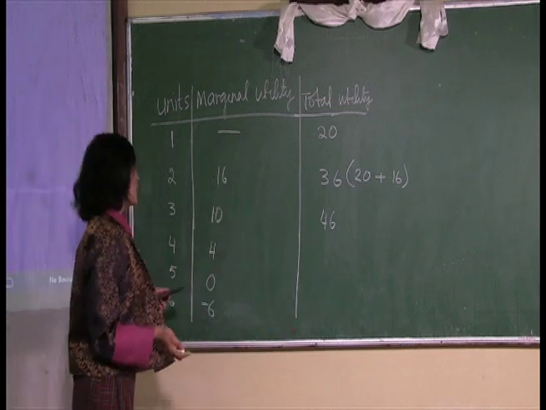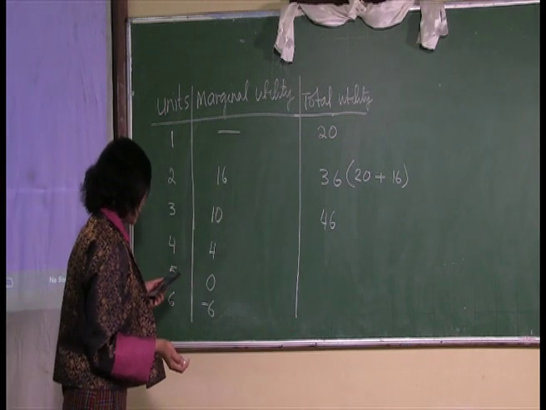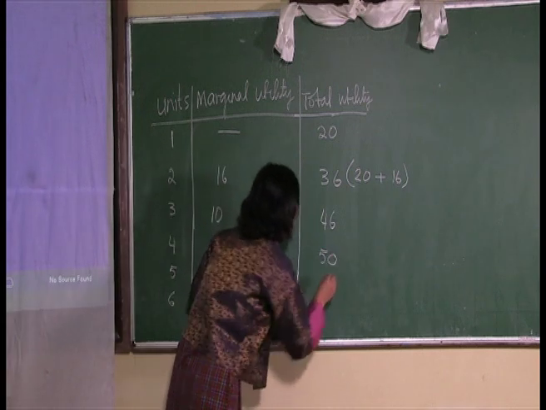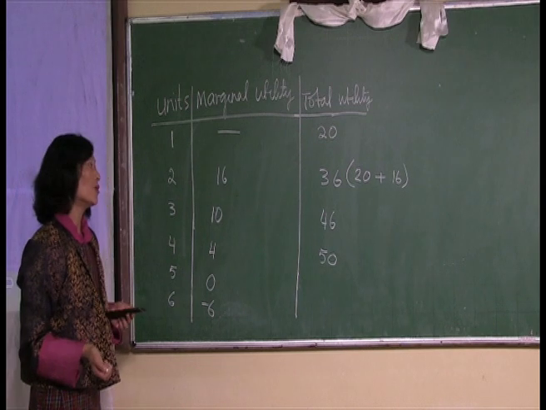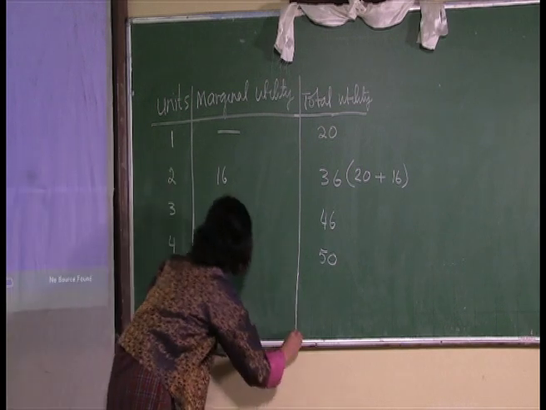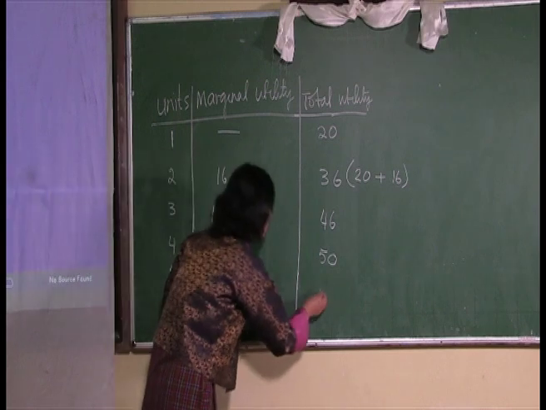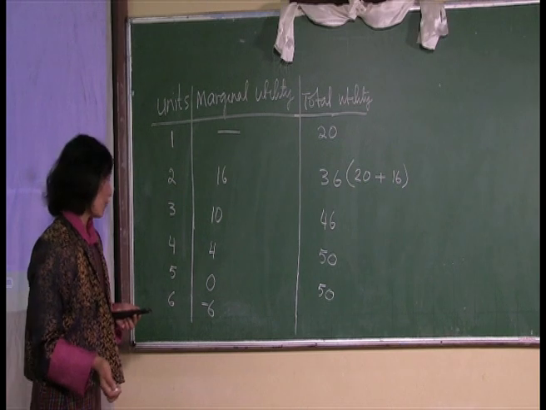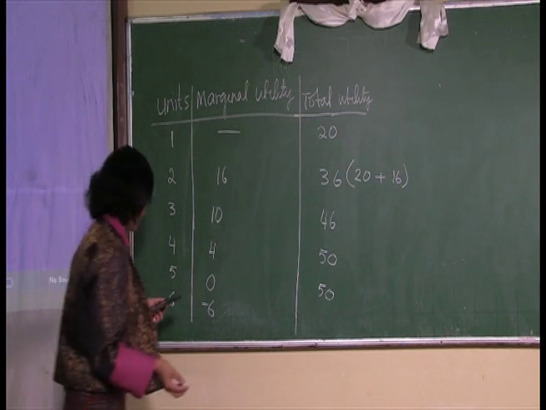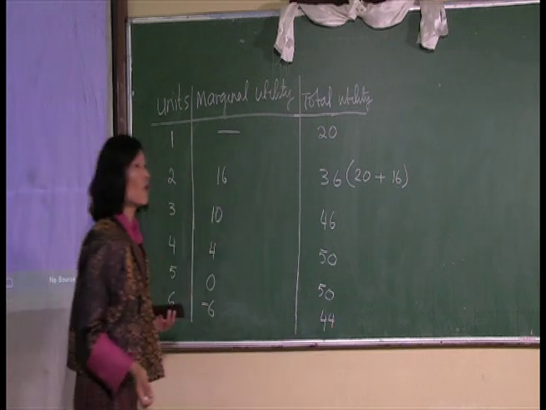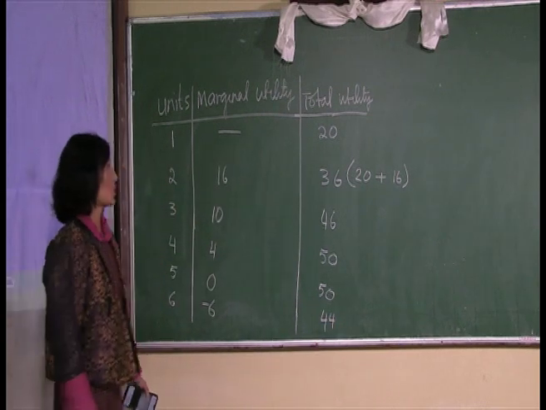When the consumer consumes the fourth scoop of ice cream, the total satisfaction received by the consumer is 50 utils. When the consumer consumes the fifth scoop of ice cream, the total satisfaction is 50 utils, and in the sixth one, the consumer will get 44 utils of satisfaction.